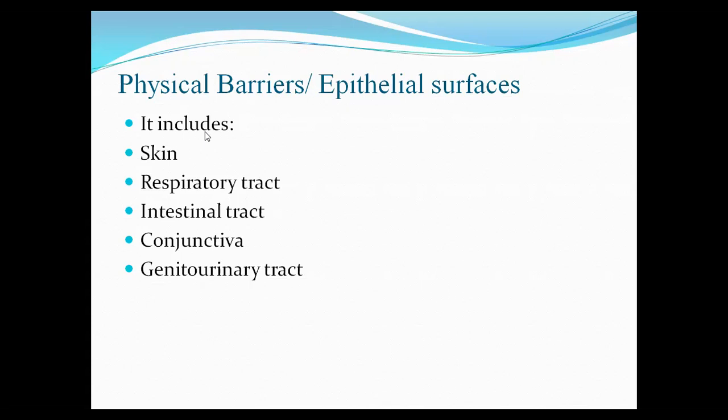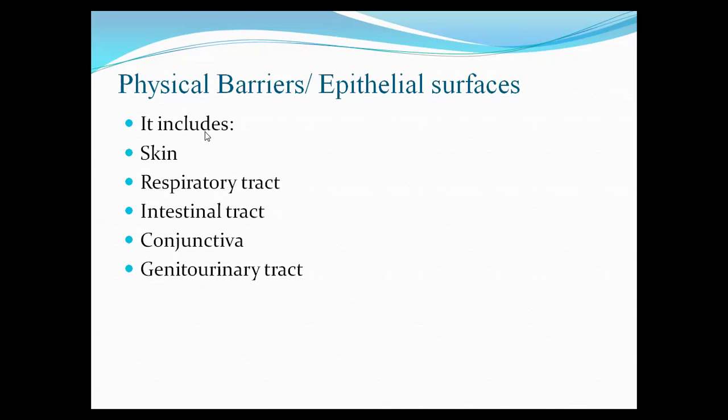Physical barriers or epithelial surfaces include the skin, respiratory tract, intestinal tract, conjunctiva, or genitourinary tract. These are the physical barriers that prevent viruses or any organisms from entering the body.